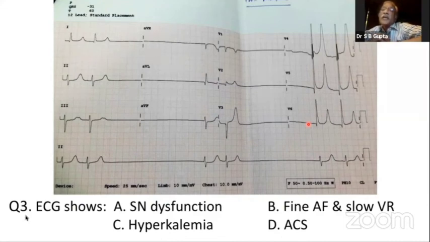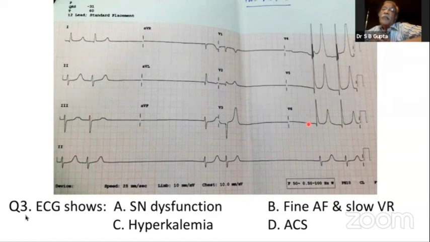The other diagnosis, because of these tall T waves, the sinus node function should not have tall T waves. Similarly, the fine atrial fibrillation and slow ventricular response. Again, in atrial fibrillation, you will not have such a diffuse flat line. The other thing is acute coronary syndrome can also have a tall T wave and sometimes if it is affecting the AV node, then one can have sort of AV block. But here the thing is more like a sinus arrest where there are no P waves at all. So I feel the diagnosis of hyperkalemia should be number one.